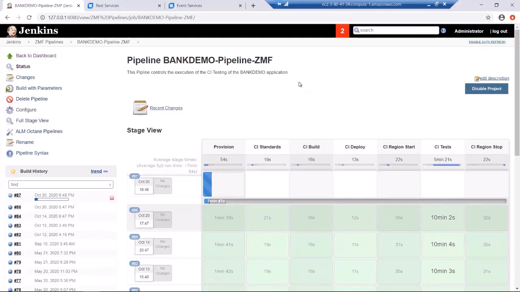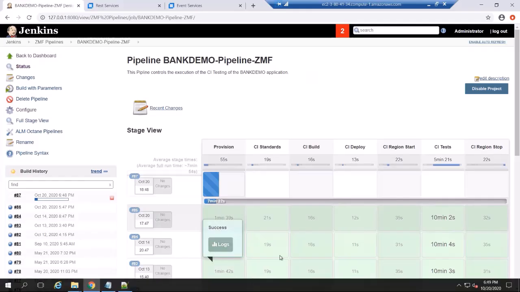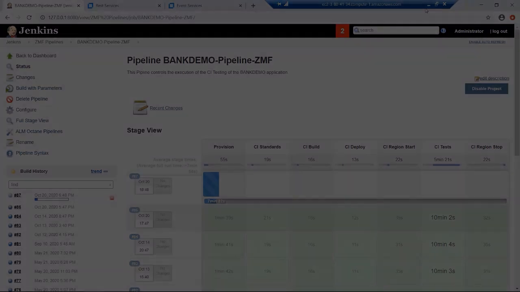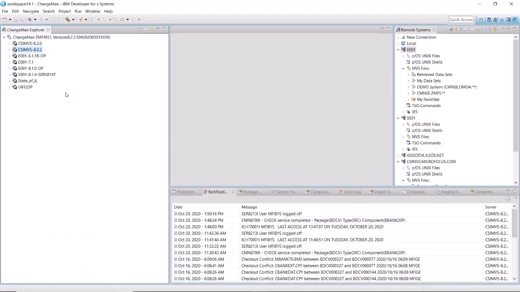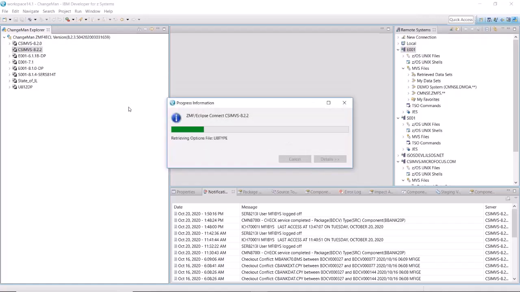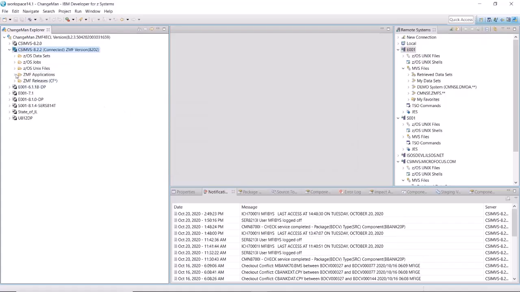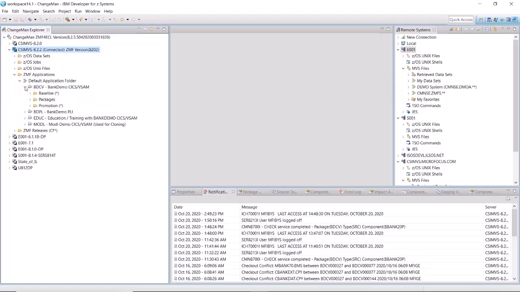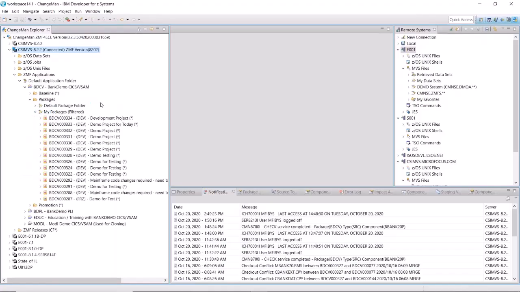Now, we also recognize that not all of our customers have Enterprise Developer as well as the rest of the tools in the suite. So if you have another IDE, you'll notice here I have IBM's IDz. I can also be part of the DevOps pipeline. And so you'll see here, I'll not go through all the steps, but you'll see the very same change package that we were just working on.